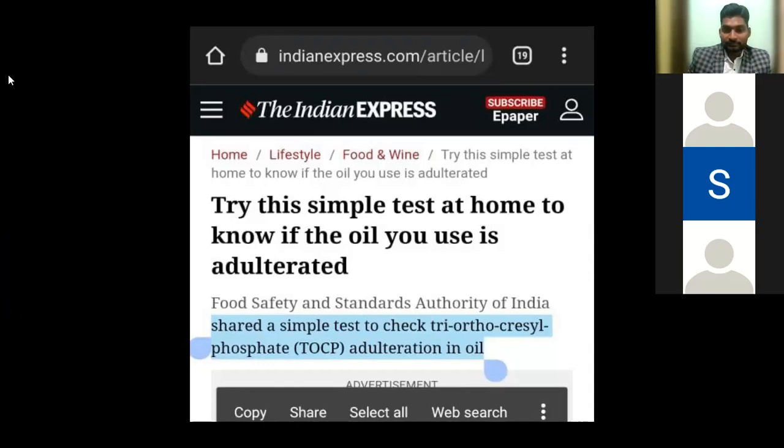Food Safety and Standard Authority of India has shared a simple test to check triorthocresyl phosphate, TOCP, adulteration in oil. Okay. Now it's there in the news. It's there, but we just missed to see or missed to read between the lines.